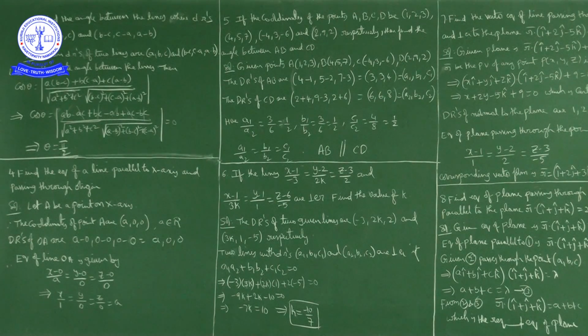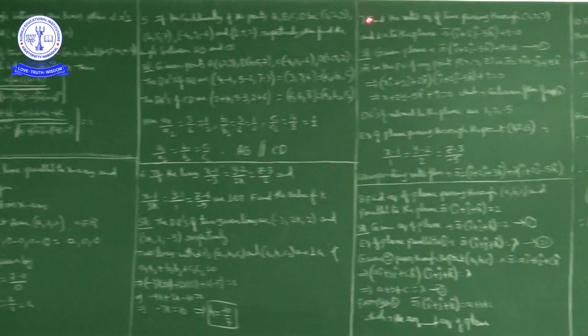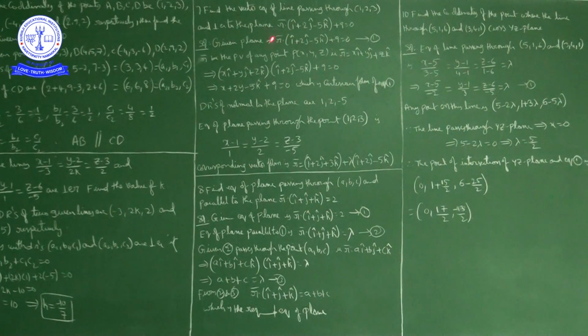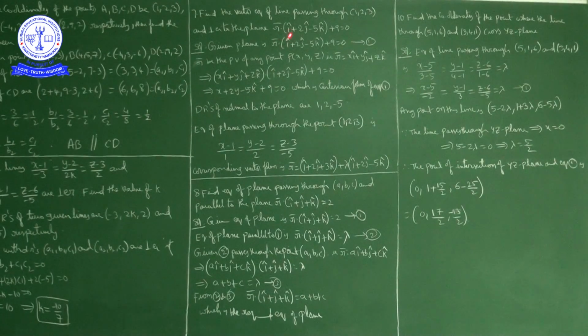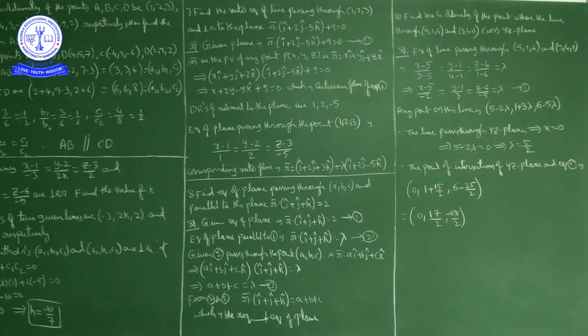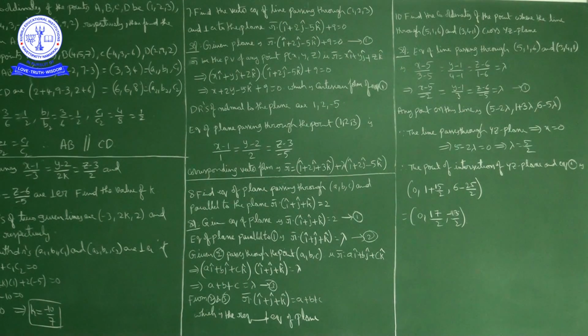Next question, question number 7. Find the vector equation of the line passing through the point (1, 2, 3) and perpendicular to the plane r dot (i cap plus 2j cap minus 5k cap) plus 9 equals 0.